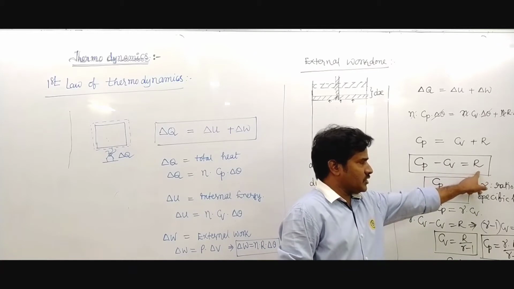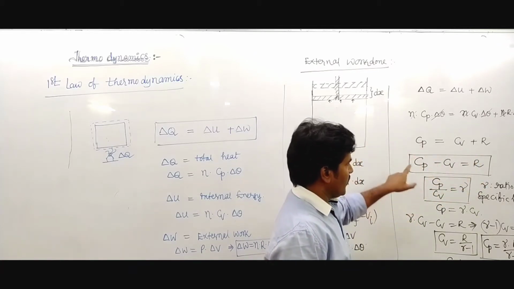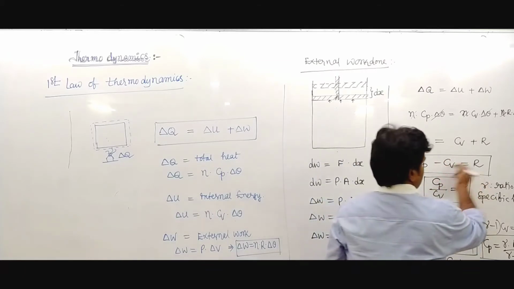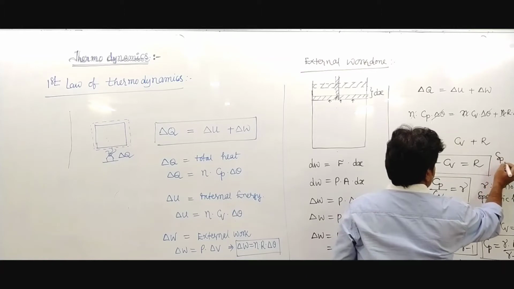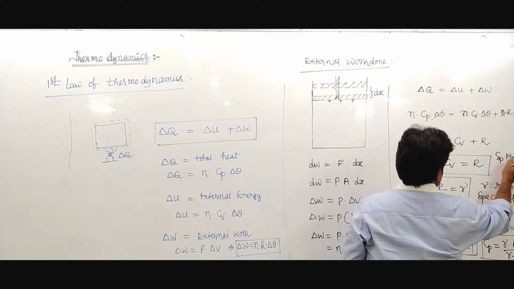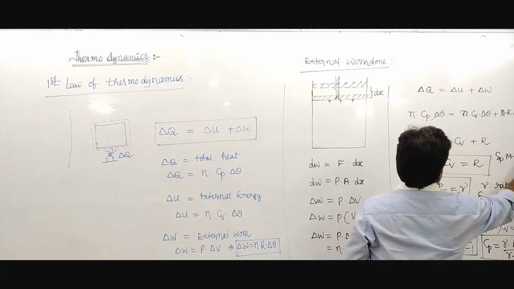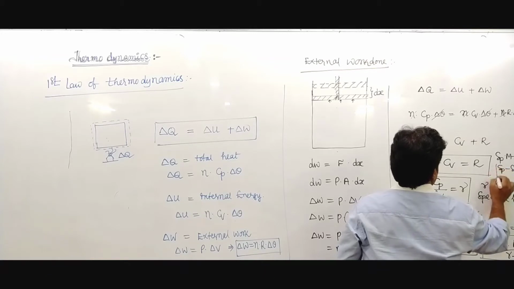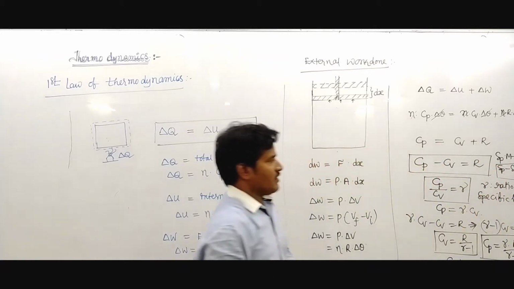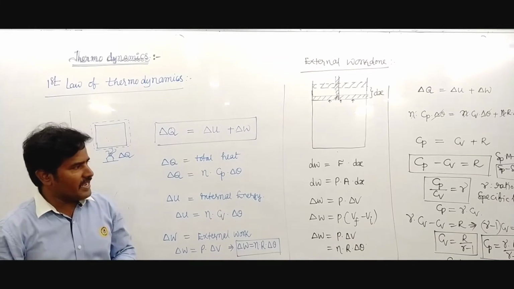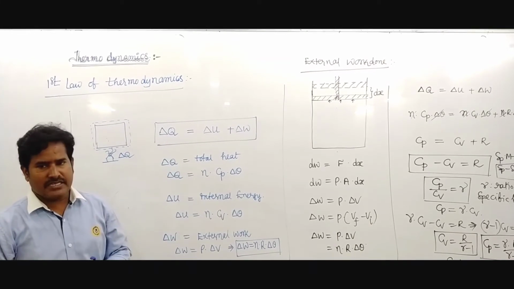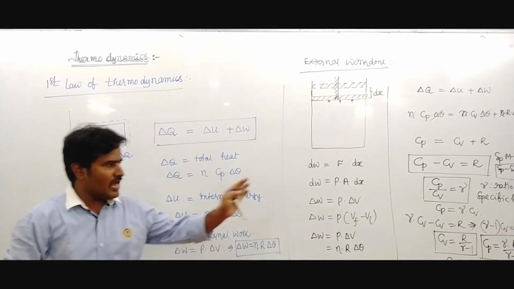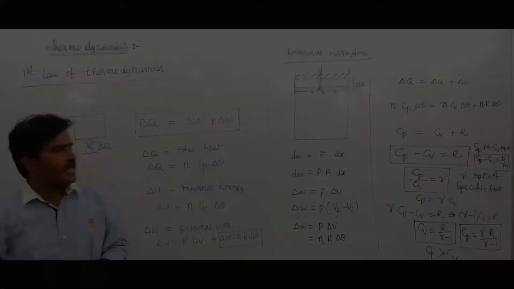Cp minus Cv equals R. Here we are using molar specific heats. Using principal specific heats, the value becomes Sp into M minus Sv into M equals R. So Sp minus Sv equals R upon M, where M indicates the molecular weight. This is Cp minus Cv equals R, and Cp by Cv equals gamma.